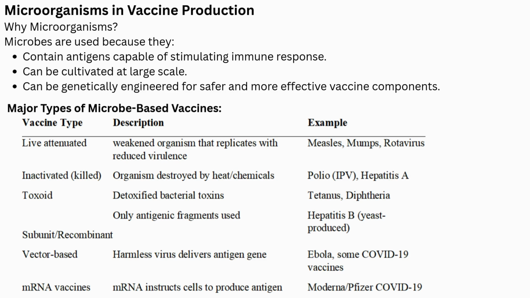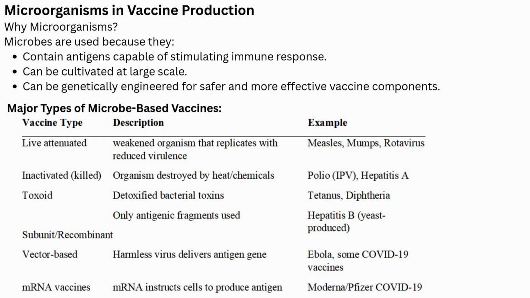Major types of microbe-based vaccines. Vaccine type, description, example. Live attenuated: weakened organism that replicates with reduced virulence. Examples: measles, mumps, rotavirus. Inactivated, killed: organism destroyed by heat or chemicals. Examples: polio IPV, hepatitis A. Toxoid: detoxified bacterial toxins. Examples: tetanus, diphtheria.